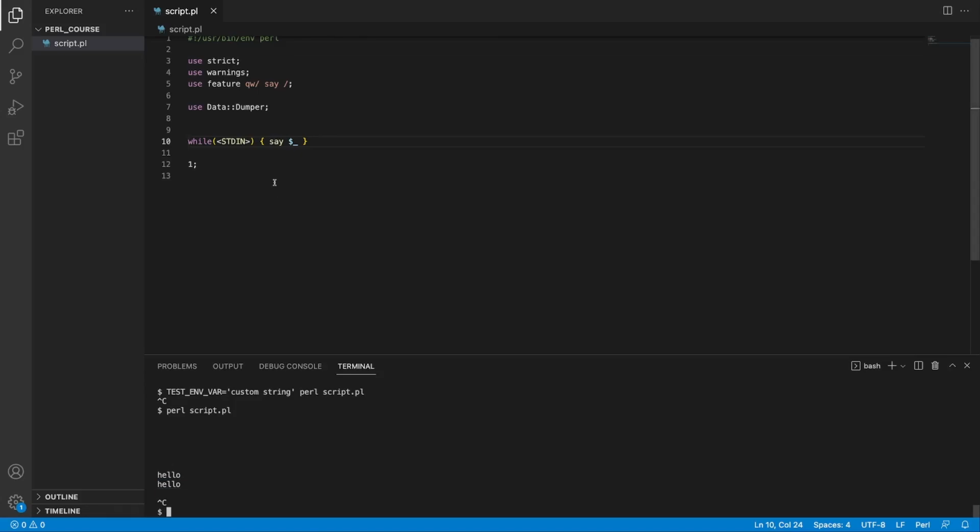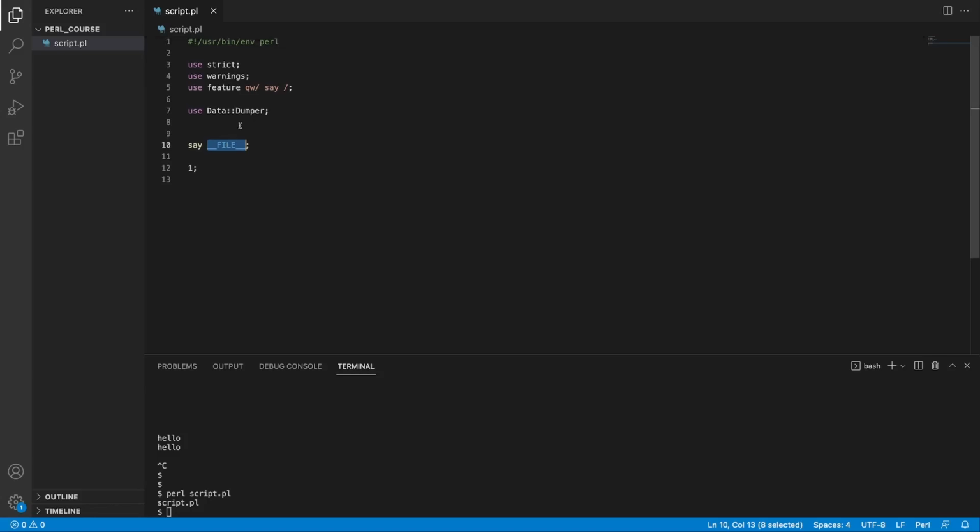So let's quit this for now, and let's check the next variable, which is called __FILE__ with two underscores on each side. If we save this, run our code, it's going to print out script. So what the file holds is the name of our script file, which in this case is script.pl. We can also use something like __LINE__, two underscores again, on this, and we're going to see 10, because we're currently on line 10.